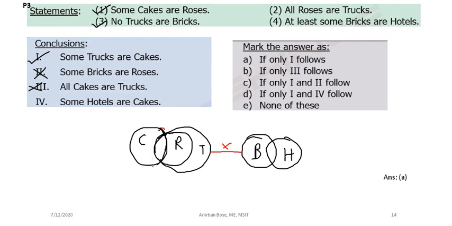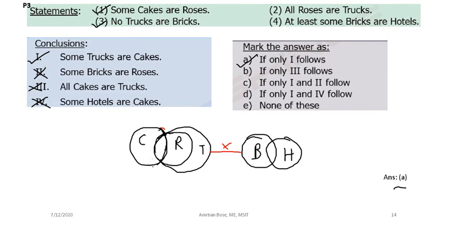Now see, some hotels are cakes. That might be a possibility, but here you can see that you cannot conclude that some hotels are cakes. Definitely they are far away, so you cannot conclude that this will happen. So if only one follows, this one is correct. So option A is the answer.